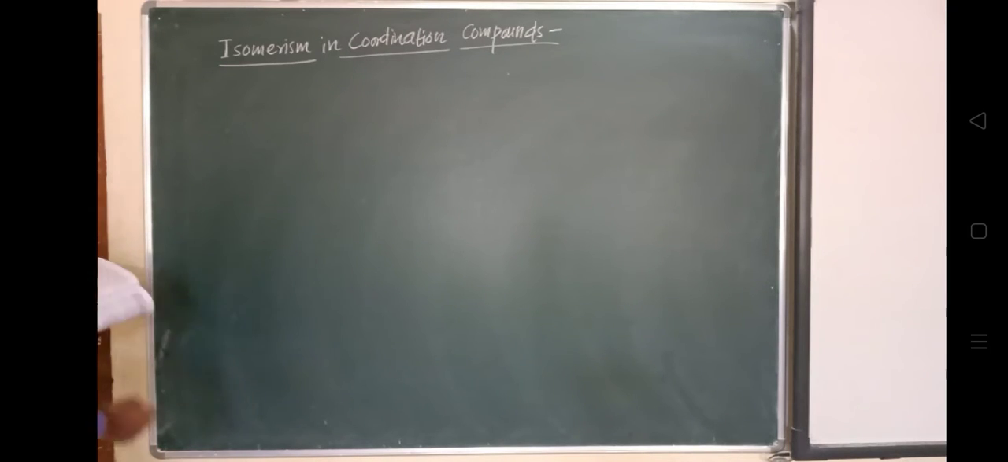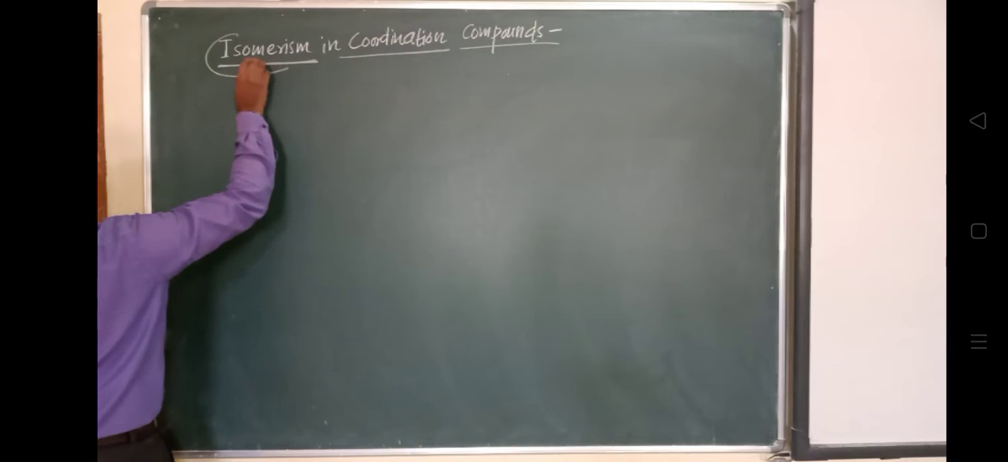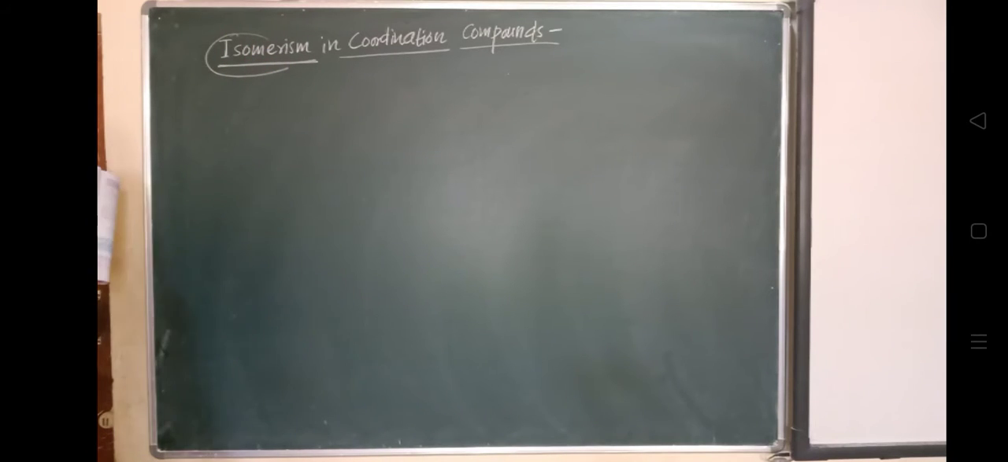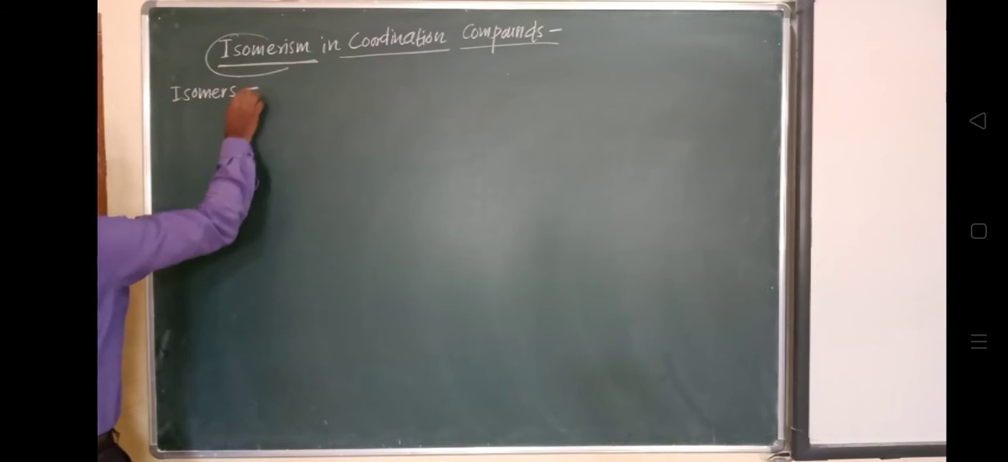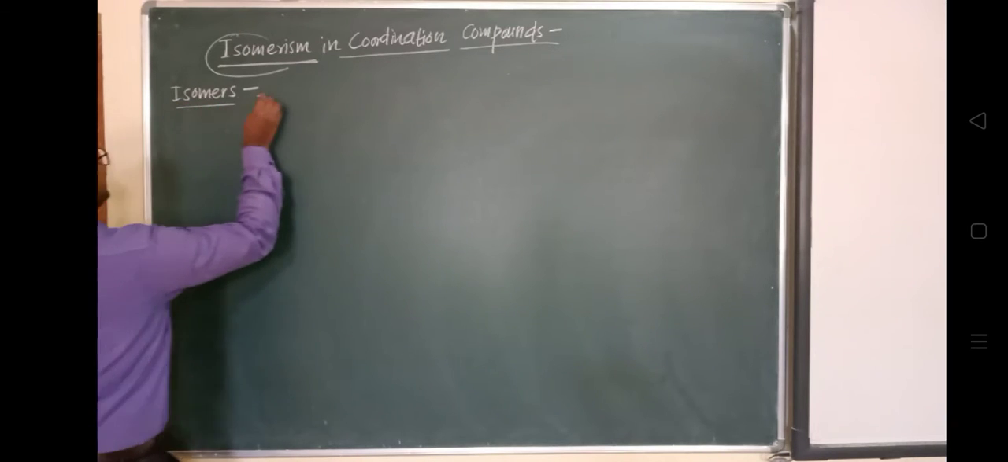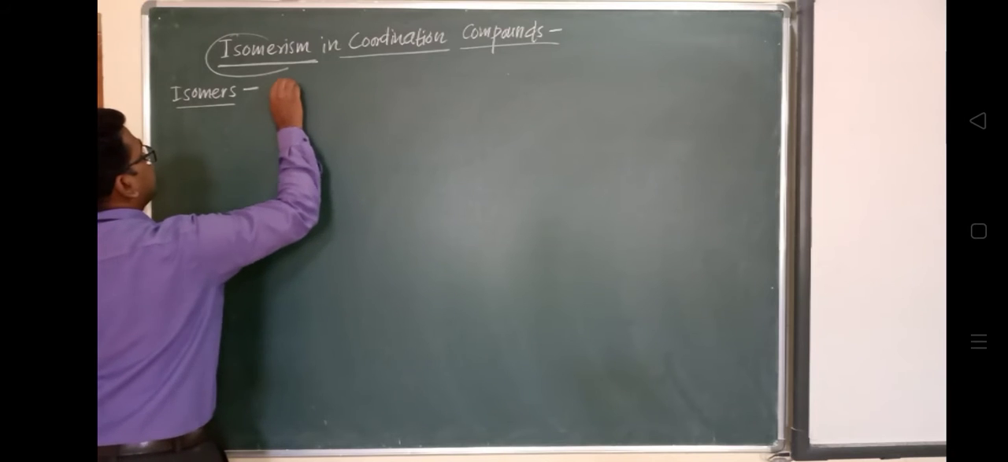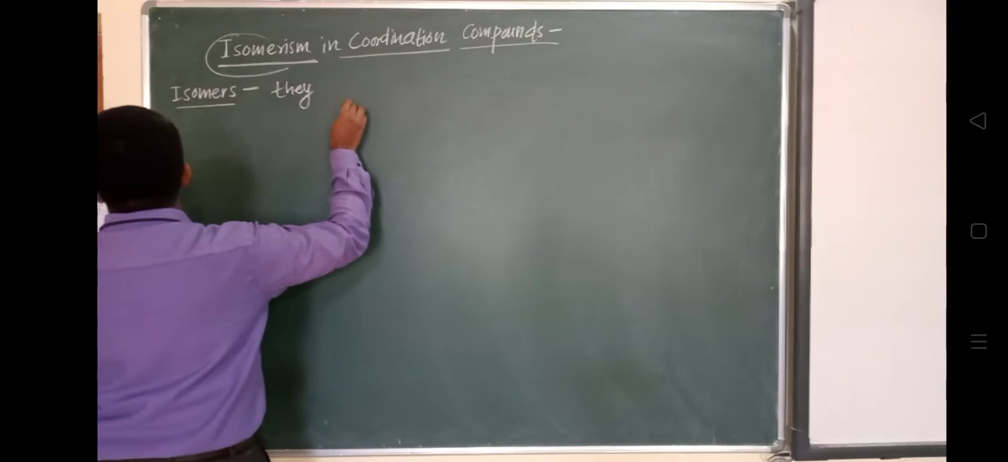You might have heard this word isomerism. Iso means same, and merism means having similar structure. One of the interesting aspects of coordination chemistry is the existence of isomers. So what are these isomers? What is the meaning of isomers? Isomers are different compounds that have the same molecular formula.